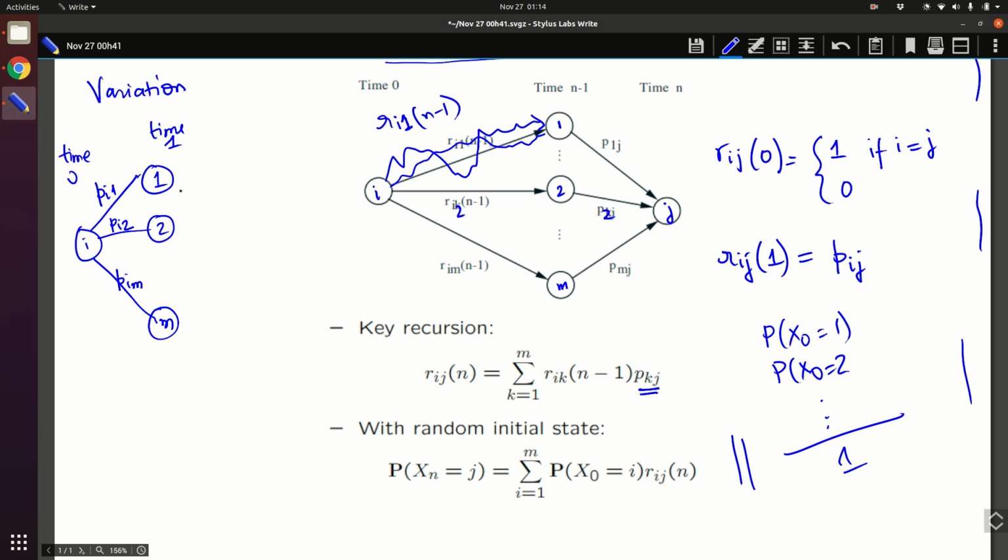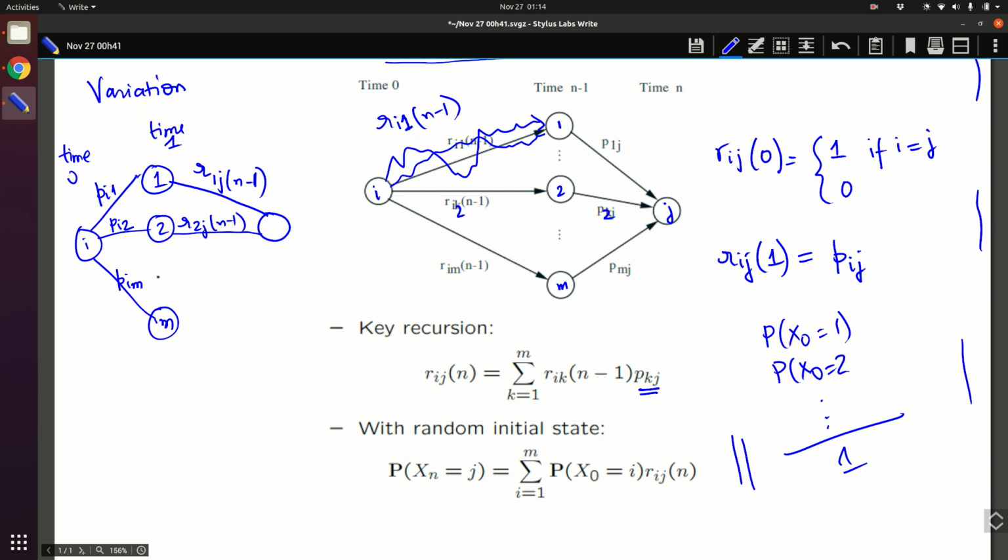All right. And from 1 to j, you look at r1j of n minus 1. Okay, so this way also you can define. This will be r2j of n minus 1, like this.